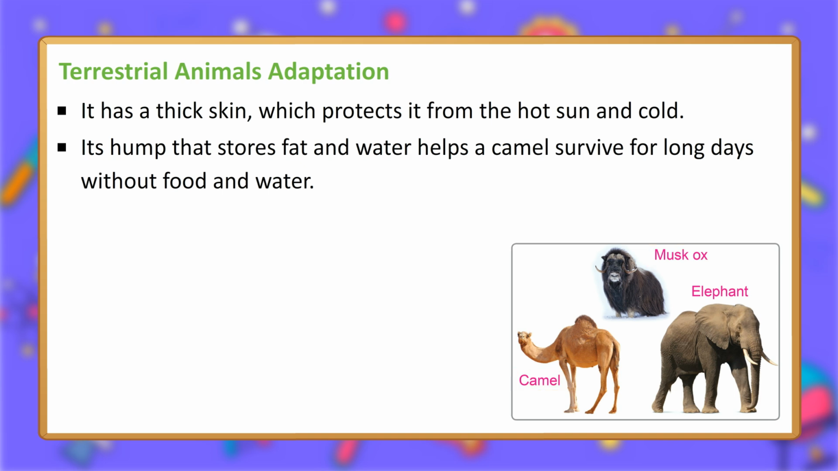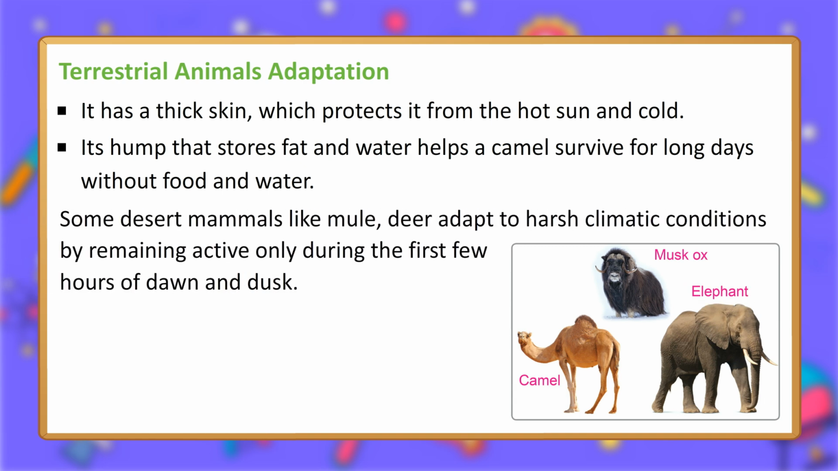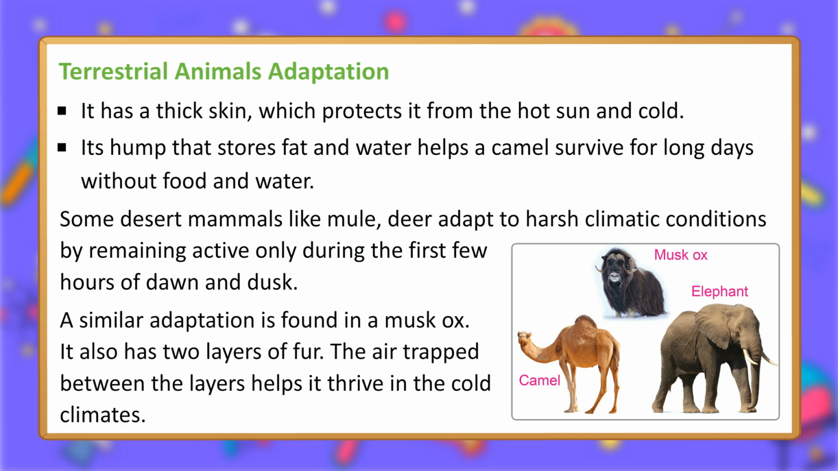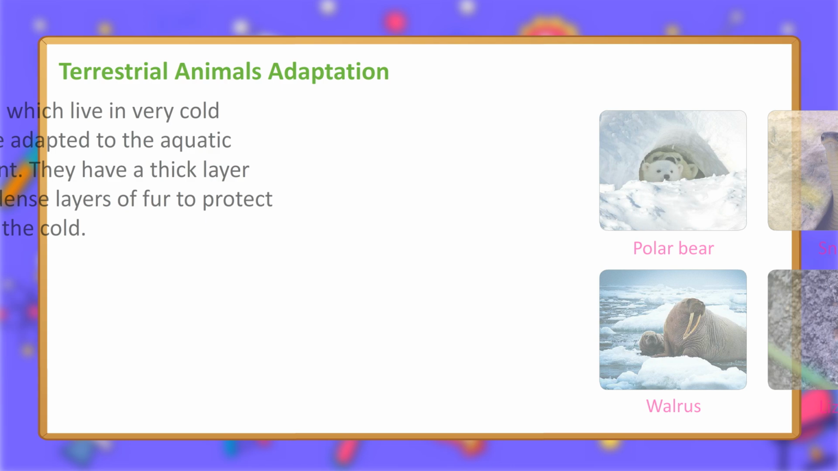Camel. Muskox. Elephant. Some desert mammals like mule and deer adapt to harsh climatic conditions by remaining active only during the first few hours of dawn and dusk. A similar adaptation is found in a muskox. It also has 2 layers of fur. The air trapped between the layers helps it thrive in cold climates.